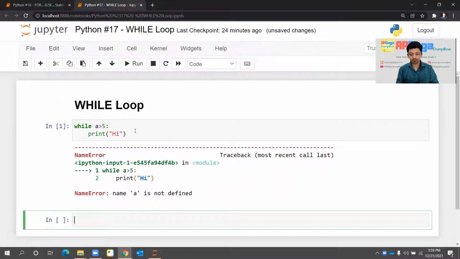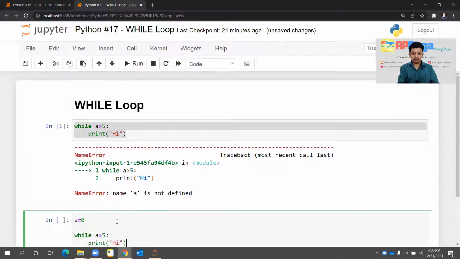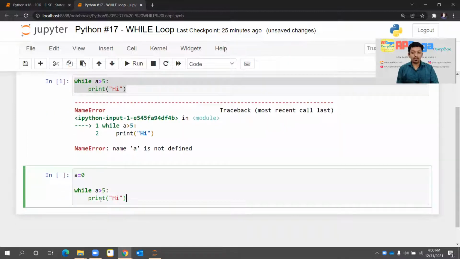So what I'll do, I'll say a equal to 0. Then I'll write this. But see, a is greater than 5 and it is a false statement. So nothing should happen. The lines will be executed, but it will not print hi. Why? Because this condition is false.